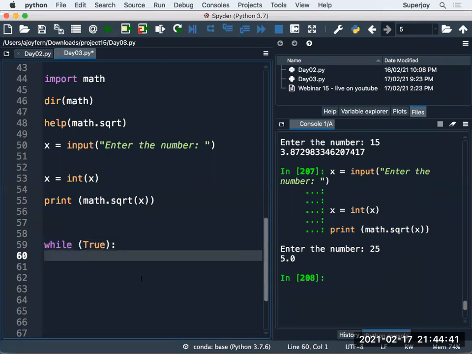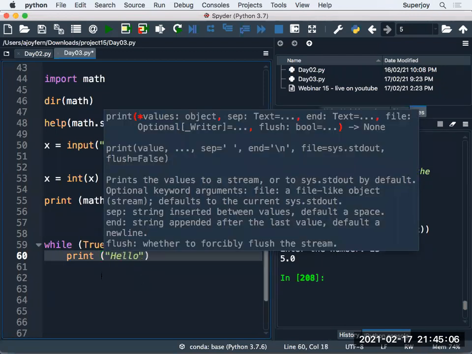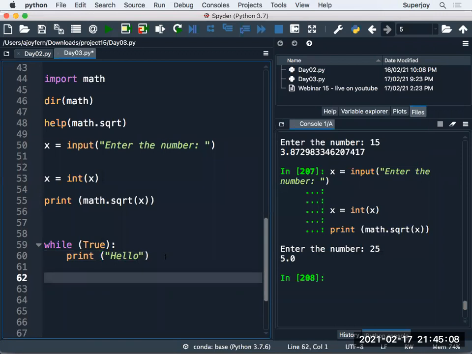So guys, again, let me write it. I am writing it again: while the condition is true, and then this. So guys, this is the indentation. And here I can write the statement that will become part of the while loop. So guys, if I say print hello, what will happen? Now this loop will continue to print hello, hello, hello in a repeated fashion.